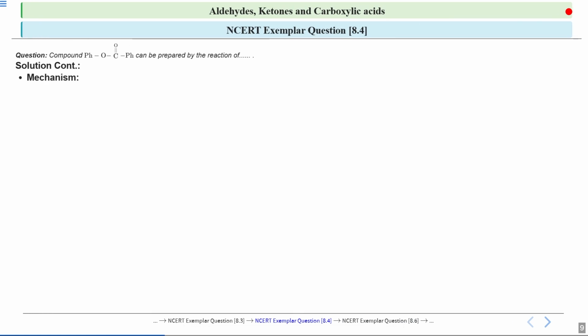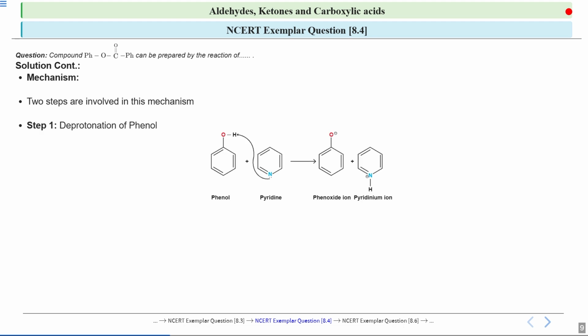Now we will talk about the mechanism, how this reaction is happening. So there are two steps which are involved in this mechanism. First is the deprotonation of phenol.